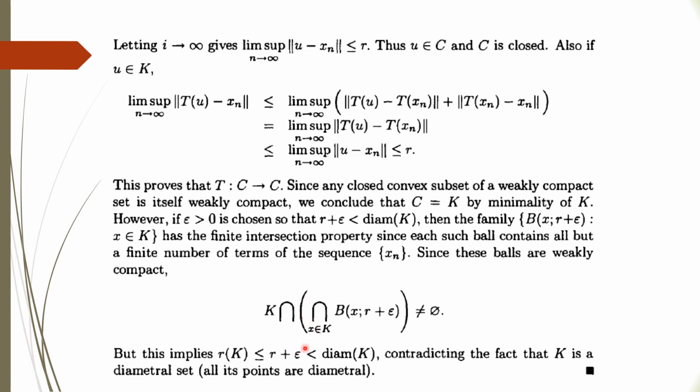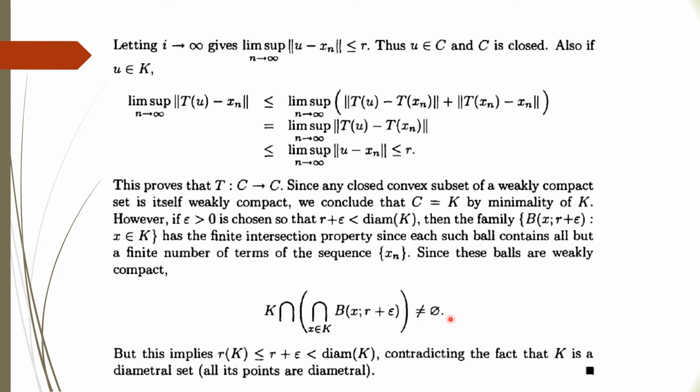And if this is non-empty, it means the maximum distance of the elements of K should be less than or equal to r plus epsilon, right? Because here they are elements of K, and they are all lying in this ball.